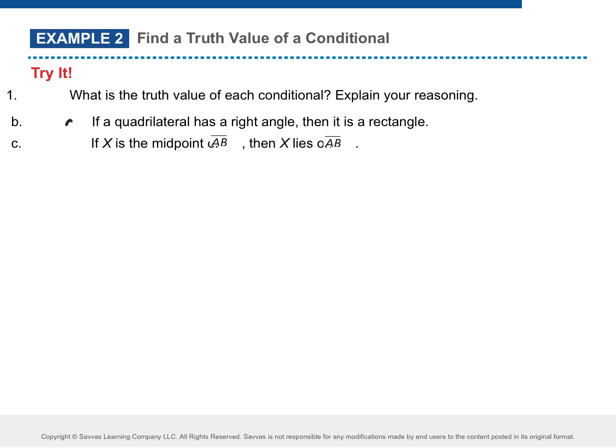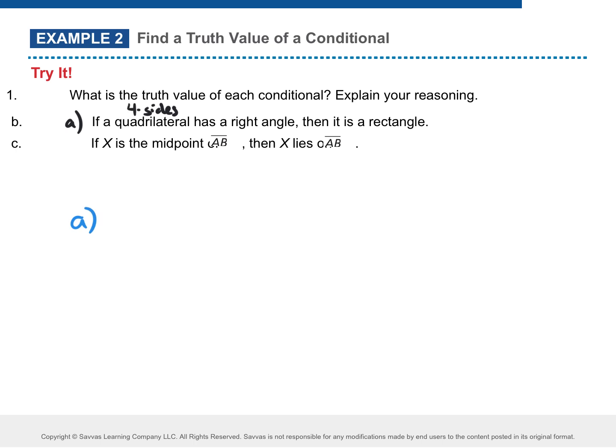So on A, it says if a quadrilateral has a right angle. What's a quadrilateral? A shape with 4 sides. Yep, any shape with 4 sides. If a quadrilateral has a right angle, then it is a rectangle. True or false? True. Anybody say false?